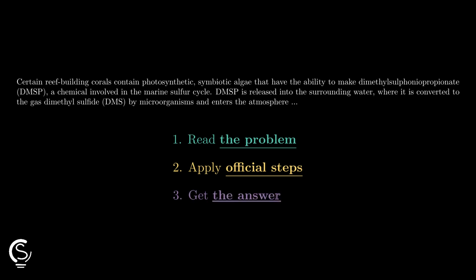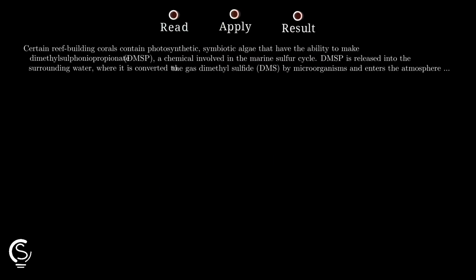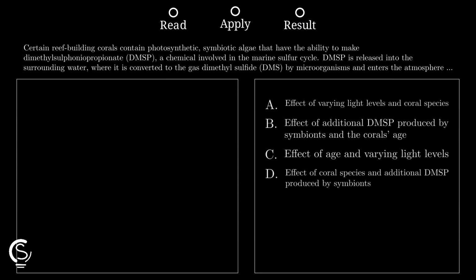Let's go! Question first. This experiment tracks more than temperature, and we can spot the extra relationship fast by seeing exactly what variables the graphs separate. The setup compares DMSP production in corals and in their symbiotic algae, so one extra relationship already being studied is who produces additional DMSP, not just temperature alone.